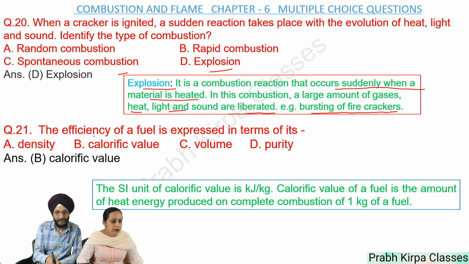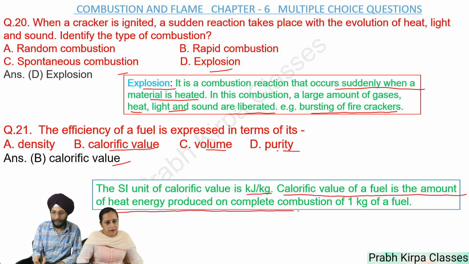Question number 21. The efficiency of a fuel is expressed in terms of its A. Density, B. Calorific value, C. Volume, D. Purity. So answer is calorific value. Here we are to find out what is the calorific value. The SI unit of calorific value is kilojoules per kilogram.